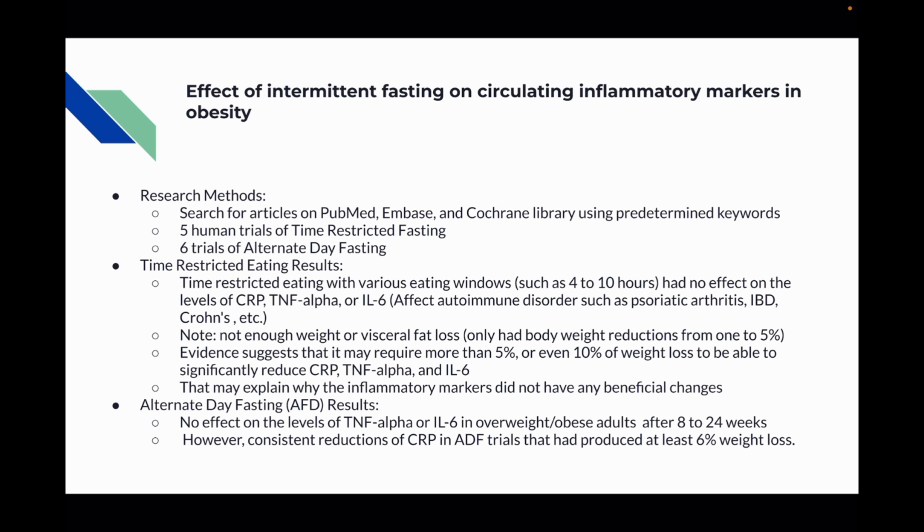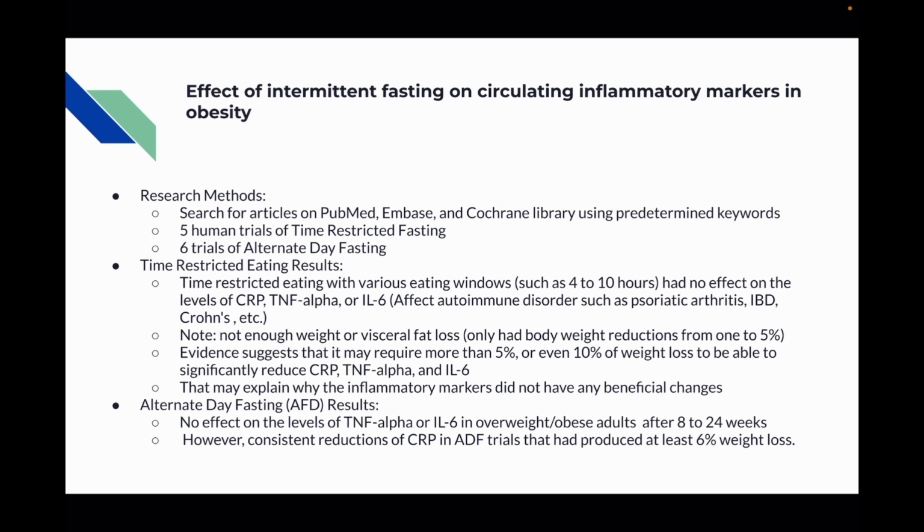Evidence suggests that it may require more than 5 or even 10% of weight loss to significantly reduce CRP, TNF alpha, and IL-6. Since in this study participants had only lost between 1 and 5% of body weight, that may explain why the inflammatory markers did not have any beneficial changes.